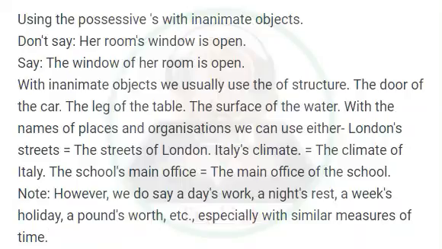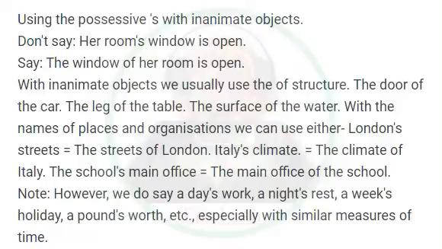Using the possessive s with inanimate objects. Don't say, her room's window is open. Say, the window of her room is open. With inanimate objects we usually use the of structure. The door of the car. The leg of the table. The surface of the water.